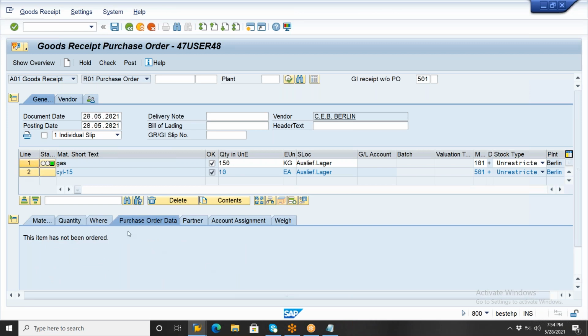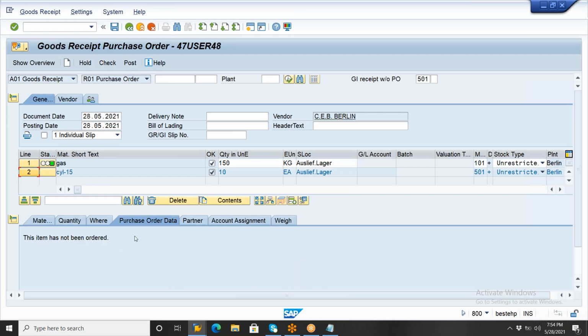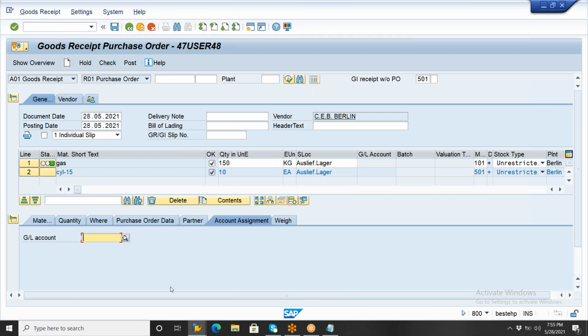If you go to the first line item, you have the PO number and everything here. But if you go to the second line item, there is no PO. This item has not been ordered. Partner, which vendor's stock is it? The cylinders, same vendor, right? So vendor 1000, and the remaining details are all here. Account, nothing, the account estimate is there. Now check here.